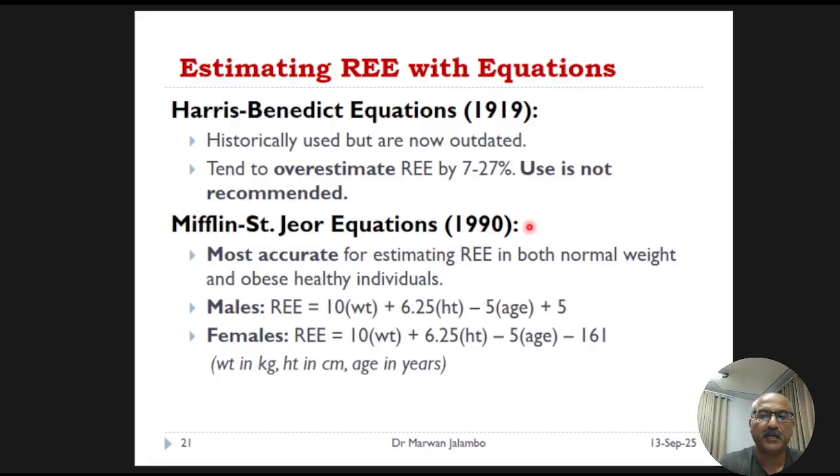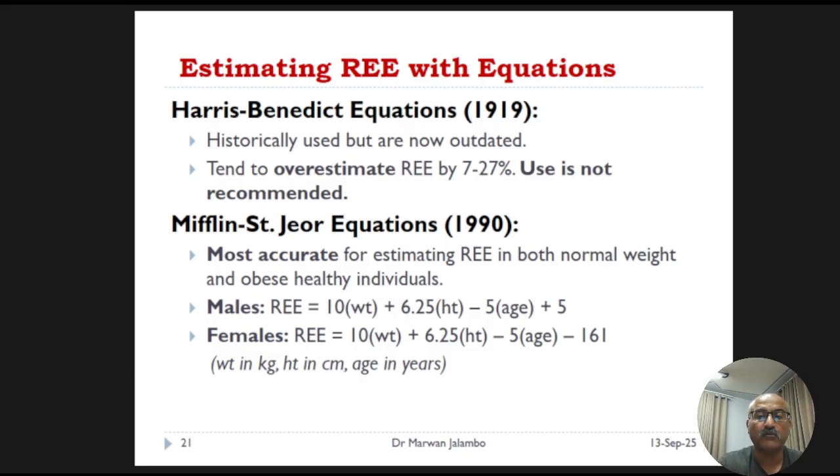For many years, Harris-Benedict equations were standard. However, extensive research has shown that they tend to overestimate resting energy expenditure, sometimes by as much as 27%. Therefore, their use is no longer recommended.